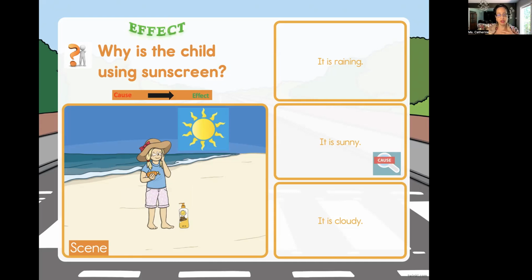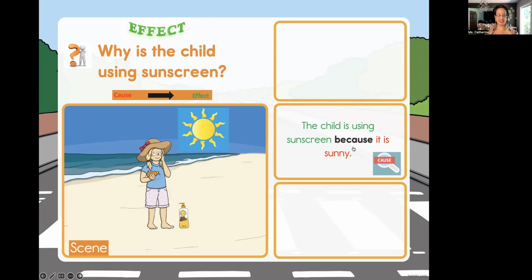We have the cause, it is sunny. So what would be the protection? The child is using sunscreen, right? That would be our safety. So how do we answer the question completely using the word because? The child is using sunscreen because it is sunny, okay? You notice the cause is in red. That would be our action. And to help us out, we use because. And the effect would be green. The child is using sunscreen. So that would be our safety, our protection, to be safe, right? For our well-being.